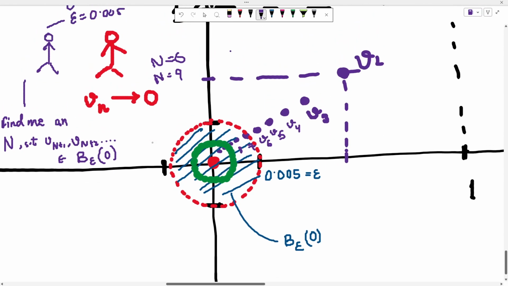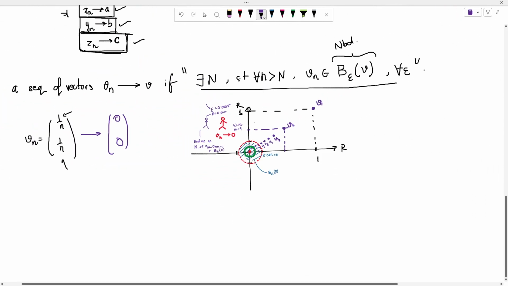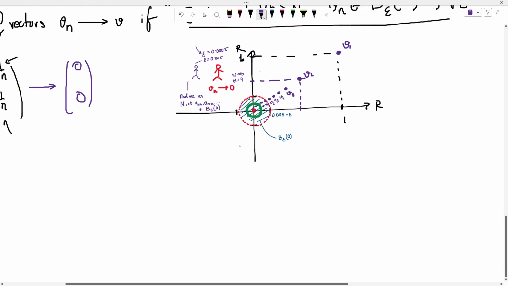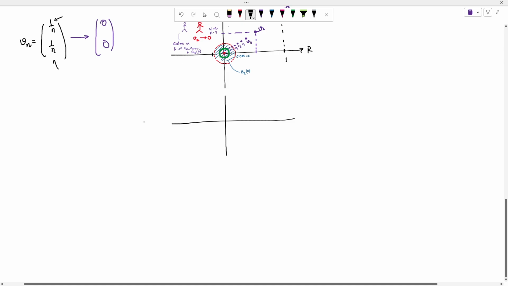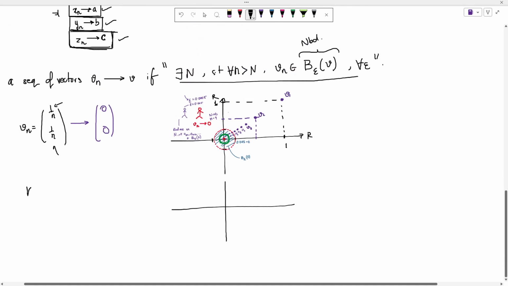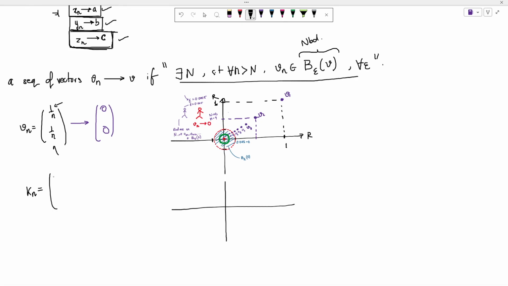Now this will be more clear if you consider a case where this doesn't happen, right? So let's say I have a sequence like this, right? Now what is this sequence? Okay, give an example of a divergent sequence. Let's say 2 to the power n, 2 to the power n.